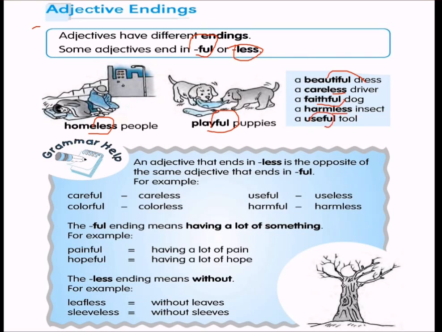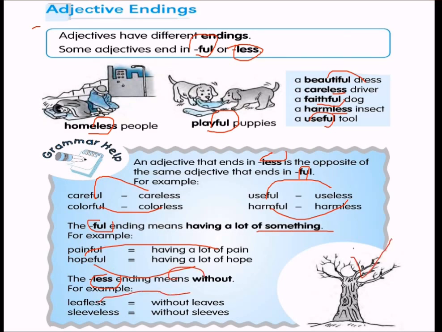So, an adjective that ends in less is the opposite of the same adjective that ends in full. For example, careful, the opposite is careless. Colorful, opposite is colorless, and both are adjectives. Useful, useless, harmful, harmless. And full ending means having a lot of something, like painful, having a lot of pain, hopeful, having a lot of hope. While if a word ends with less, that means without, like leafless, without leaves.